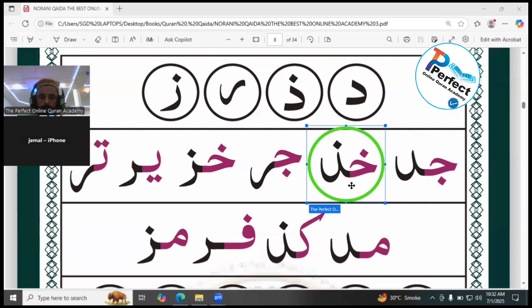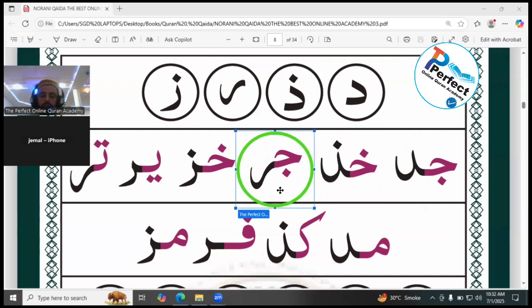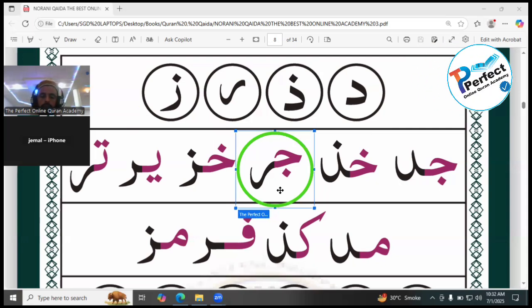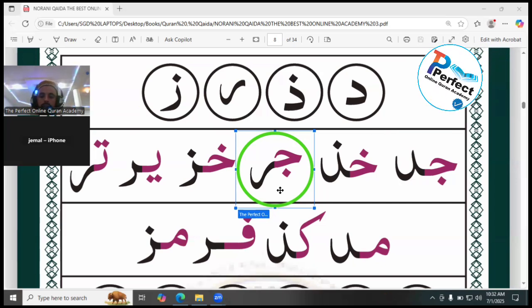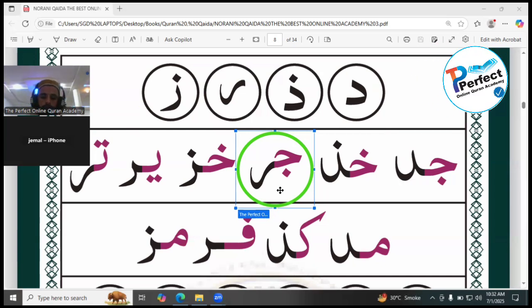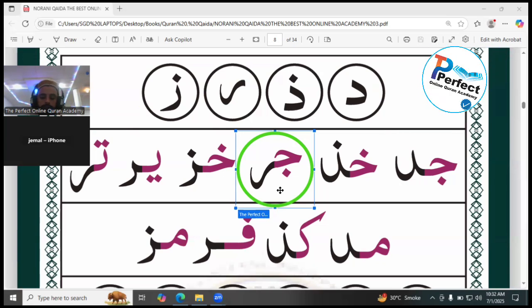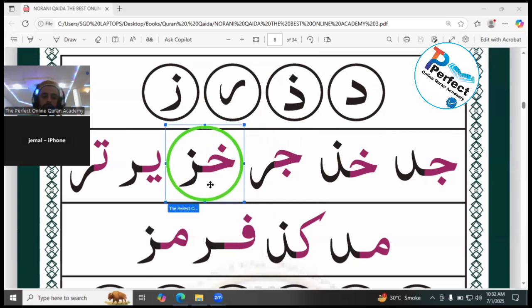Okay, moving to the next one, jim ra. This is the half shape of the jim, and the pink color letter is jim. Jim always has one dot underneath, and the black color letter is ra. This is the full shape of the ra. Jim ra. Moving to the next word, khaza.